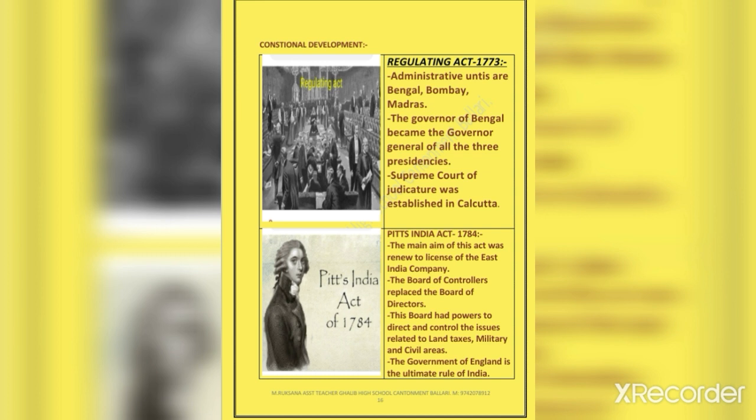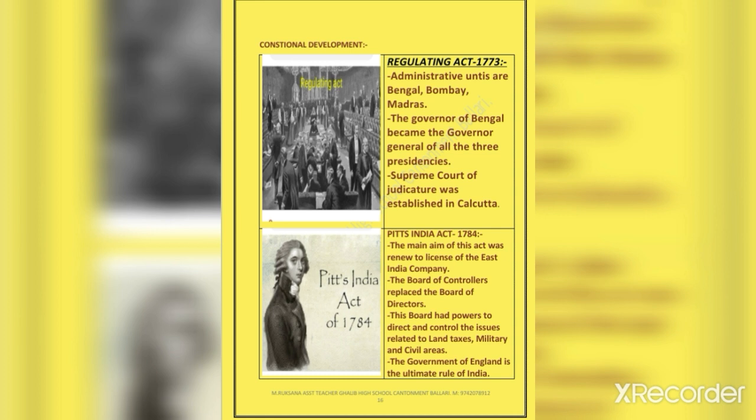This act declared that the Indians have attained their paramount power in the name of the British Empire only, but not on their own, and curtailed the political rights of Indians conclusively. It declared that the areas under the possessions of the East India Company are an integral part of the British Empire.